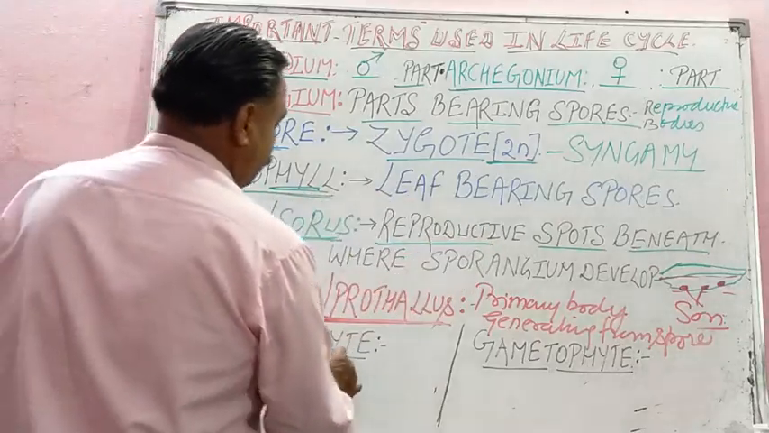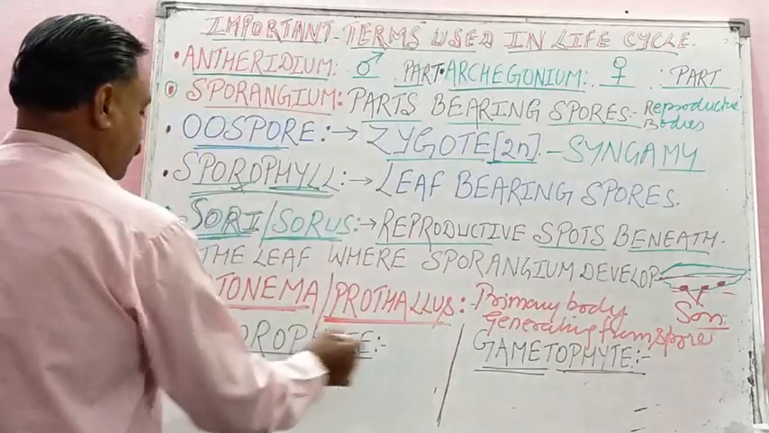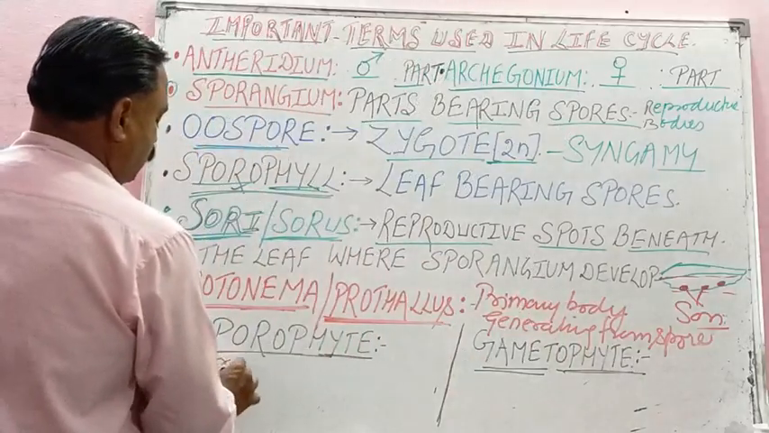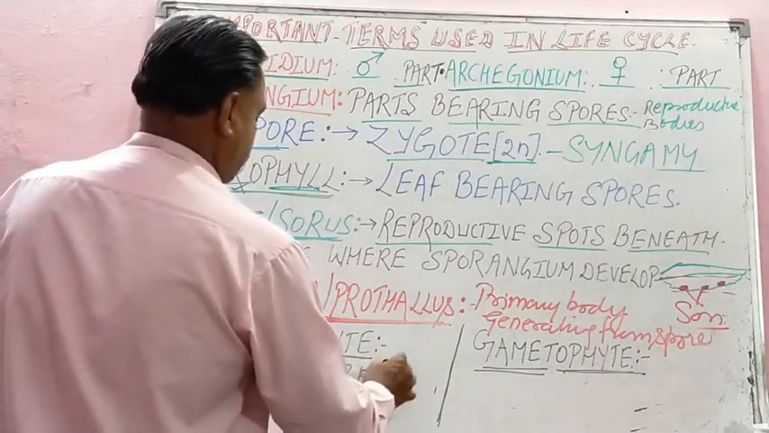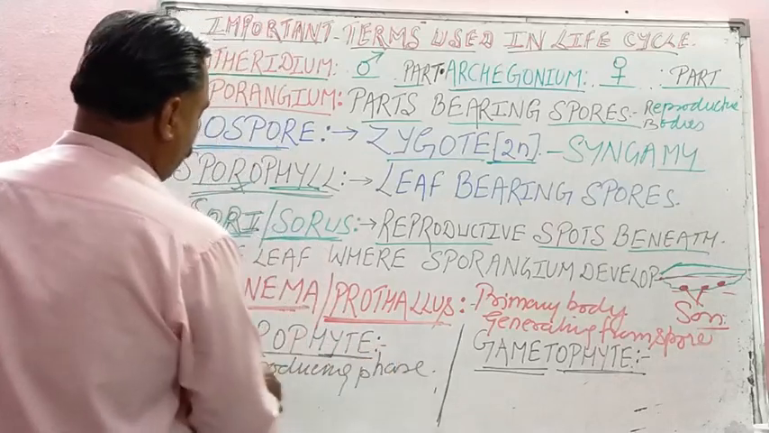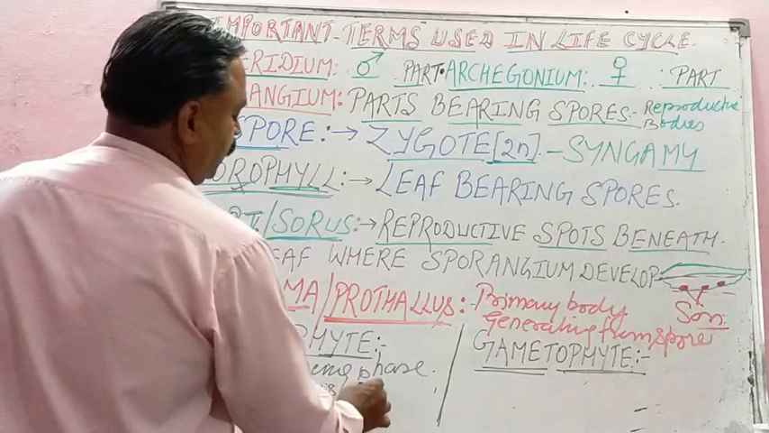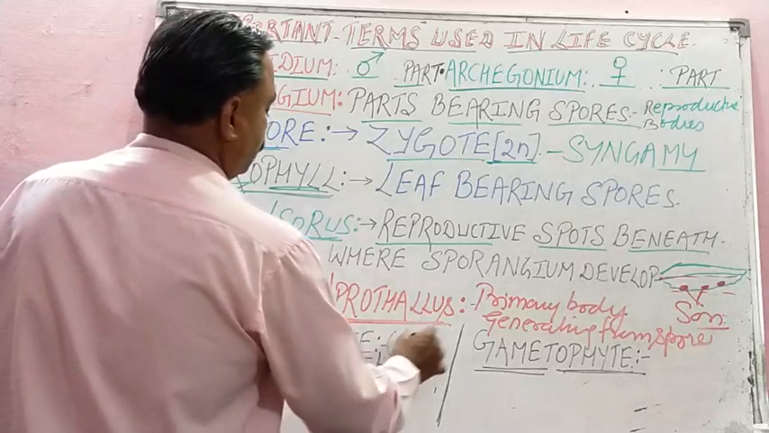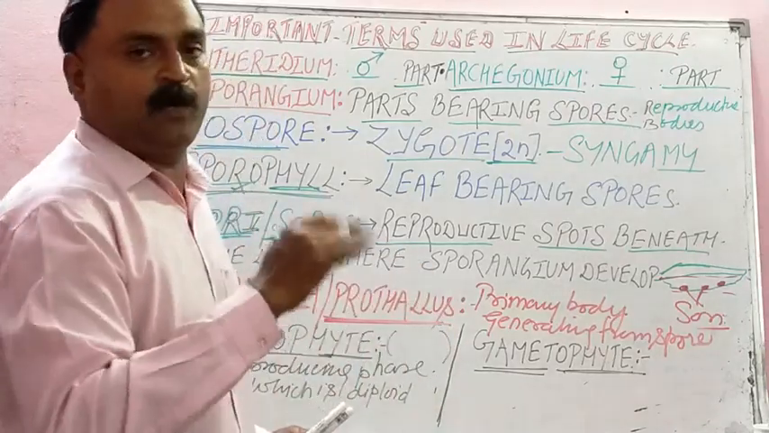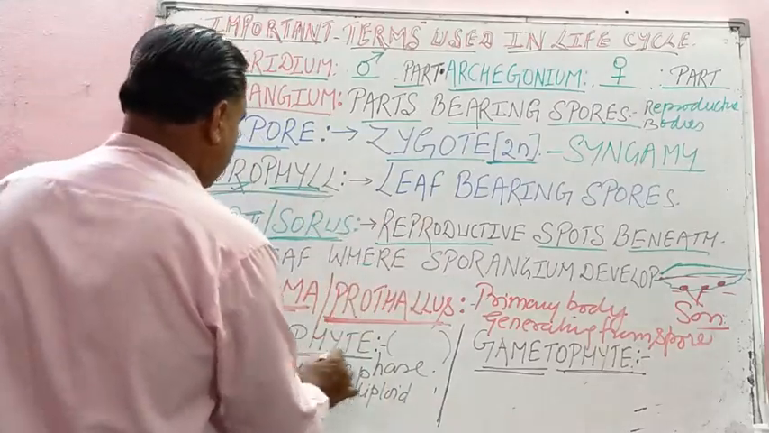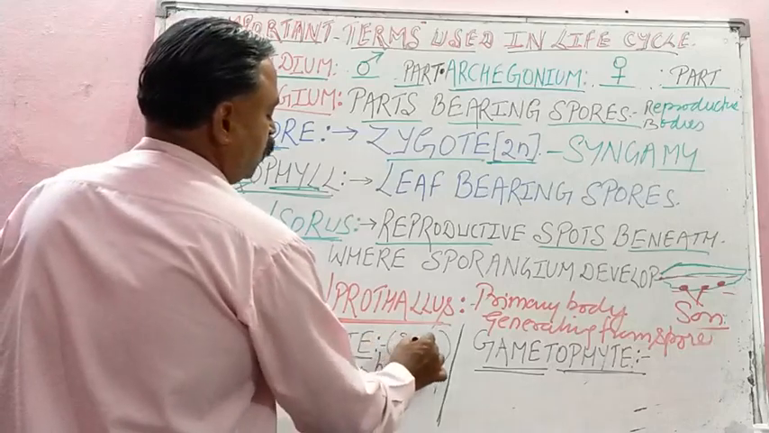Then what do you mean by sporophyte and gametophyte? The sporophyte, student, is the spore producing phase, which is diploid. This line you are going to study in the patterns of life cycle, that is diplontic, haplontic, haplodiplontic. So remember, sporophyte is the spore producing phase, which is diploid, 2n.